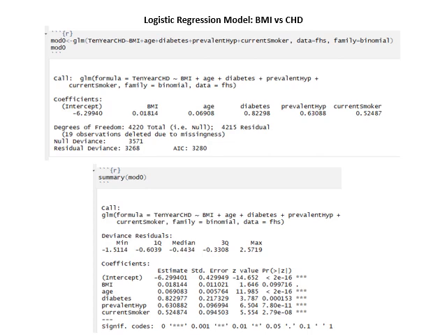On these slides, we use the logistic regression to check whether BMI is associated with the cardiovascular events. After adjusting for age, diabetes, prevalent hypertension, and current smoking status, we can see the p-value of body mass index versus CHD is 0.09, which is bigger than 0.05, so we did not reach statistical significance.